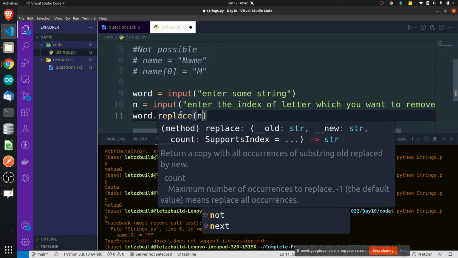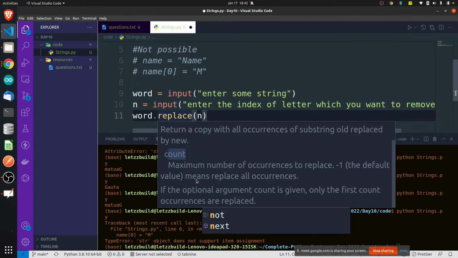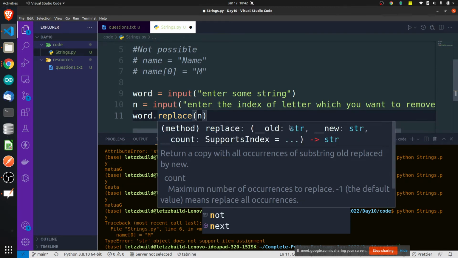If you hover on this replace word, you will understand that replace is a method which returns a copy with all the occurrences of the substring old replaced by new. Count is the maximum number of occurrences to replace; -1, the default value, means replace all the occurrences. It actually takes two strings.